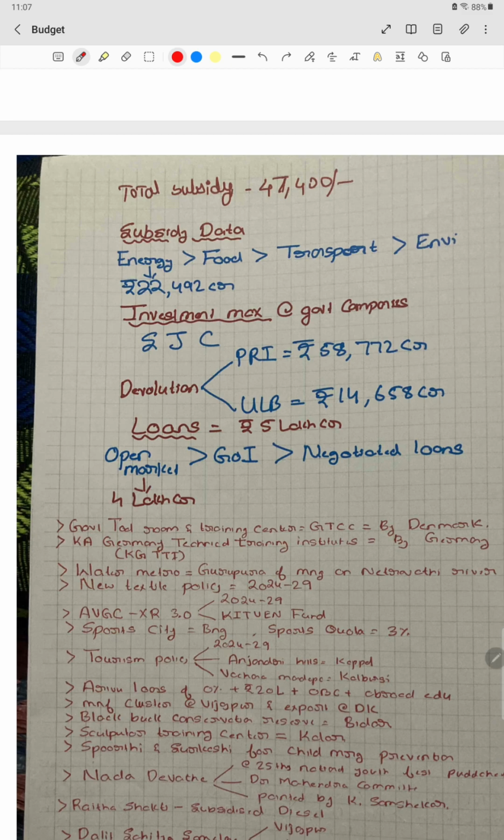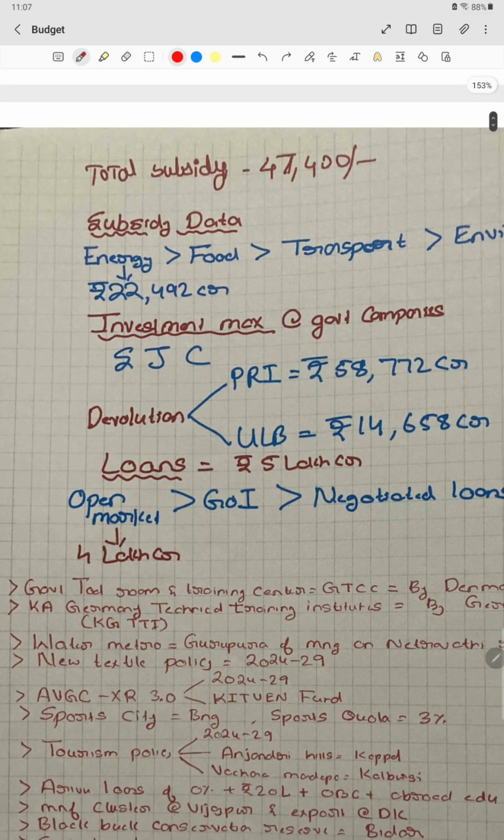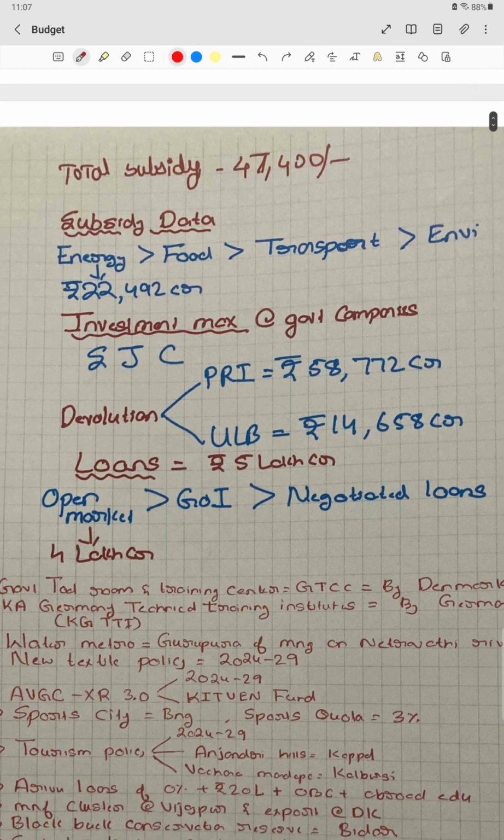And if we have to arrange the data of subsidies in increasing order, the maximum will be for energy, followed by food, transport, environment. Energy and environment can be easily placed at first and last, because the maximum energy subsidies are not for the Gruha schemes, but for energy and agriculture, pumps and all, no? So that will be first, around 22,000 crore, followed by food, transport, and environment.